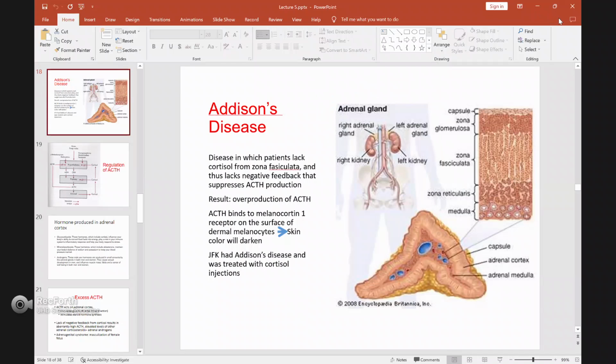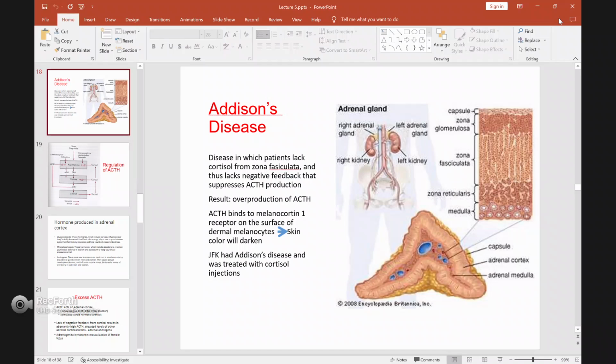If your body needs energy, the pituitary starts secreting ACTH and stimulates your adrenal to produce cortisol. But because the adrenal is not functioning, no cortisol is produced. As a result, your pituitary will continuously try to stimulate your adrenal because the cortisol level is still low, so it keeps pushing the adrenal to produce cortisol. As a result, the amount of ACTH from the pituitary increases in your blood.